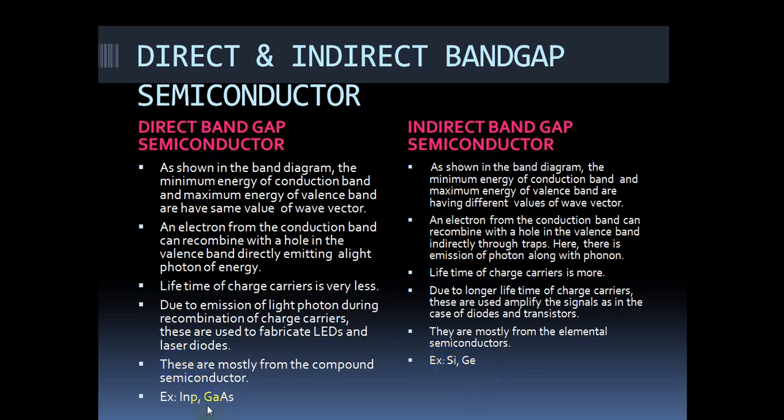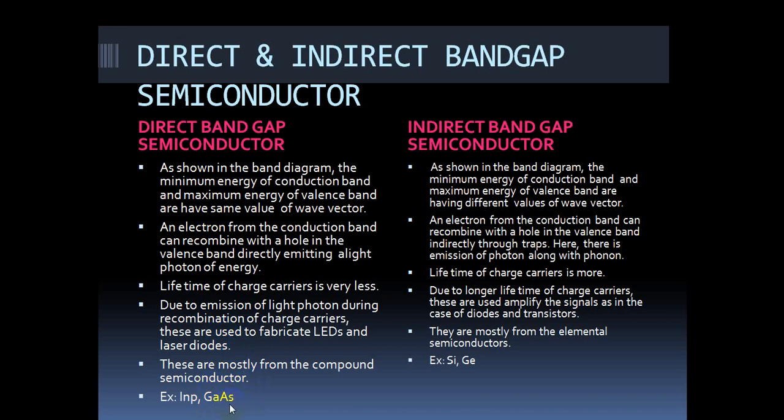Examples of direct band gap semiconductors are indium phosphide or gallium arsenide. Here, when the composition of gallium and arsenide changes, the band gap also changes. This is the advantage in direct band gap semiconductors. When the composition is changed, we can change the gap between the valence band energy and the conduction band energy.